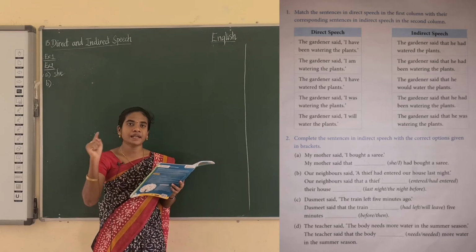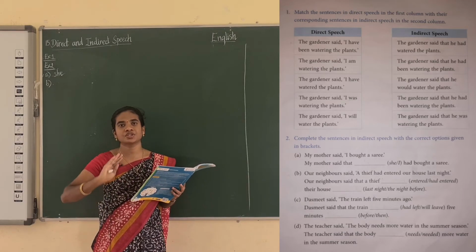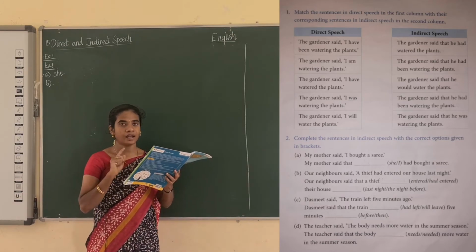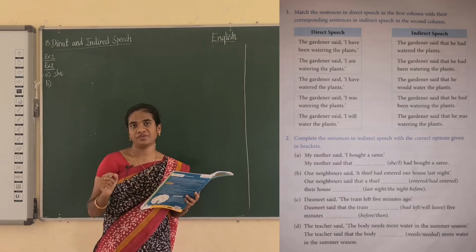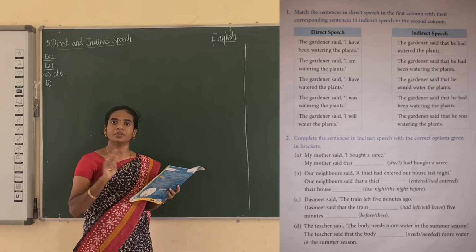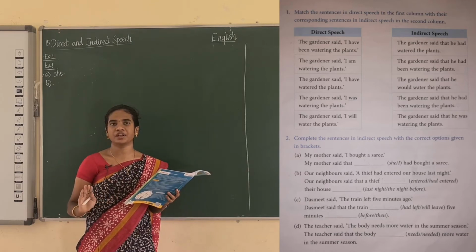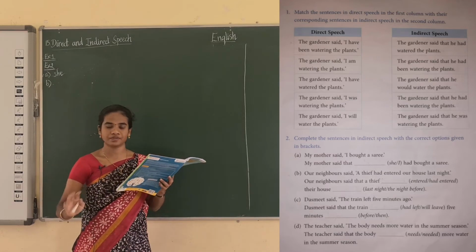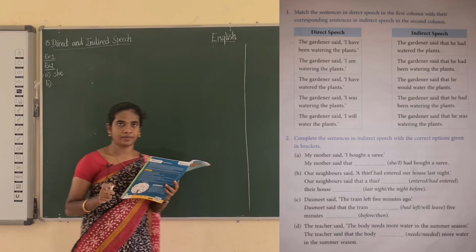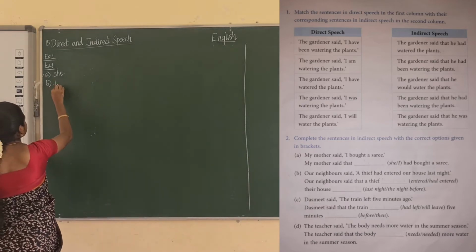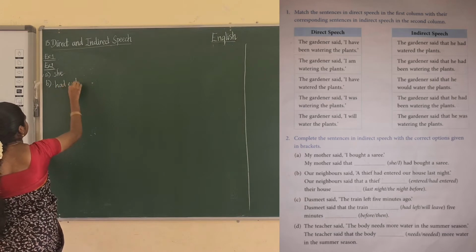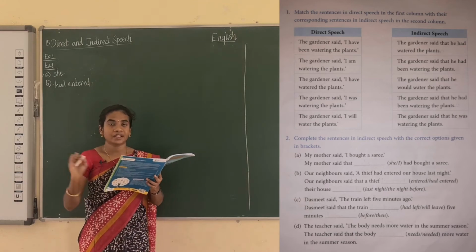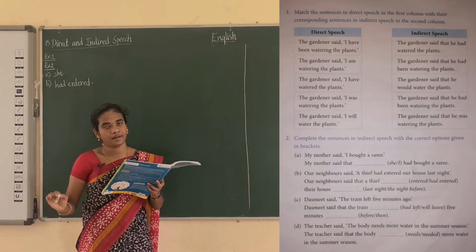Okay, there are totally 6 tenses. The 6 tenses should change accordingly. Okay, in the tabular column I did not write the past perfect, because it is the same thing. In both the speeches it is the past perfect only. For the past perfect, in direct also past perfect, and in indirect also it is the past perfect. So what is the answer? Had entered only. There is no change in the past perfect. We have to write it as it is.